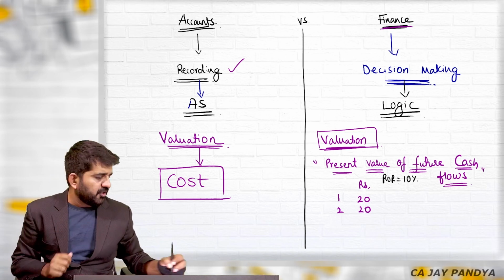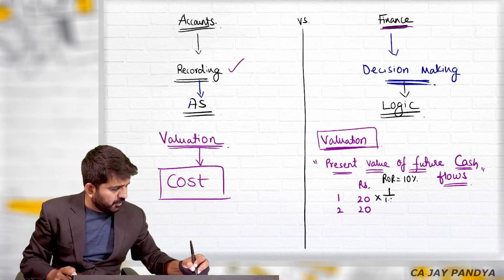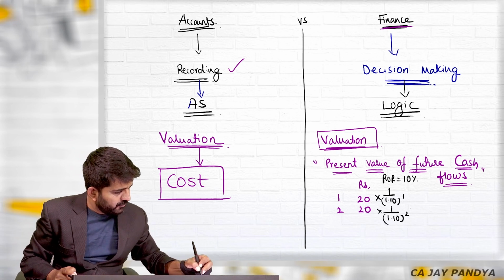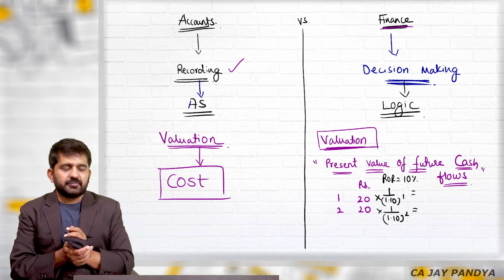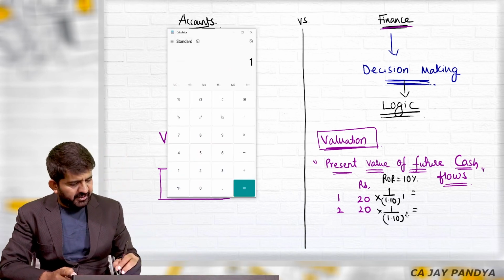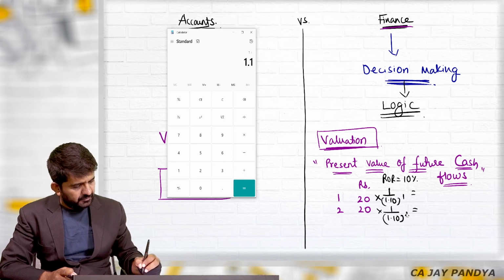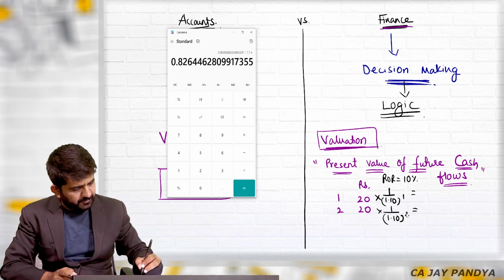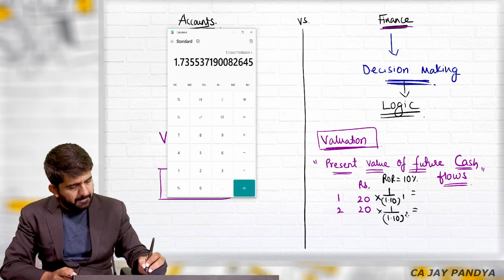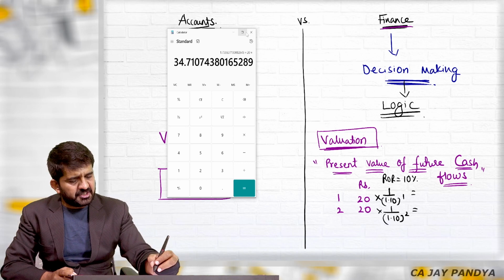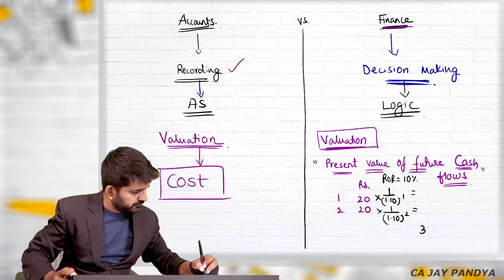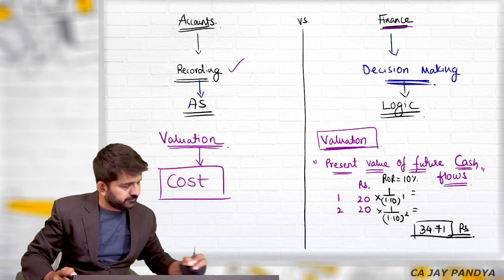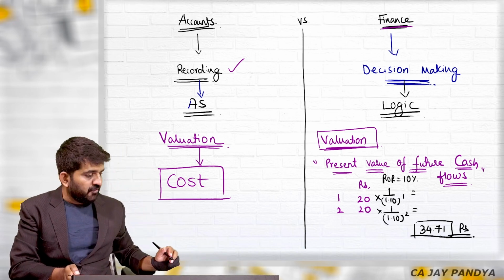My required rate of return is 10%. How to find out the value of this pen? We know how to find out present value. All right. You can do it in your calculator. 1 divided by 1.10 is equal to GT multiplied by 20, which is 34.71. What is 34.71?